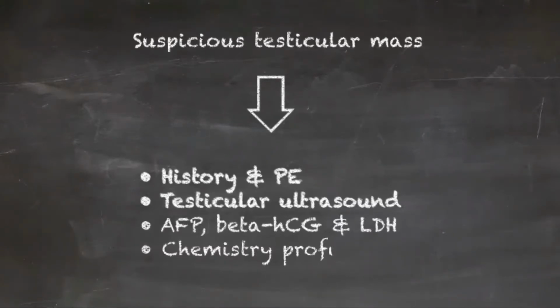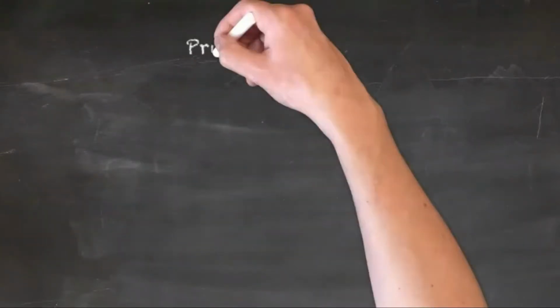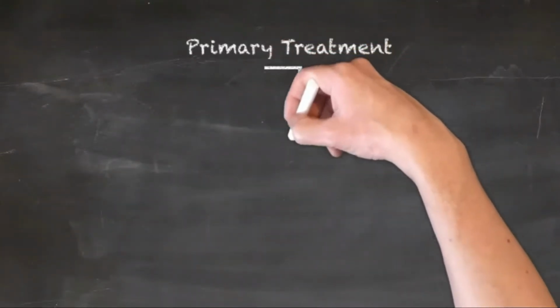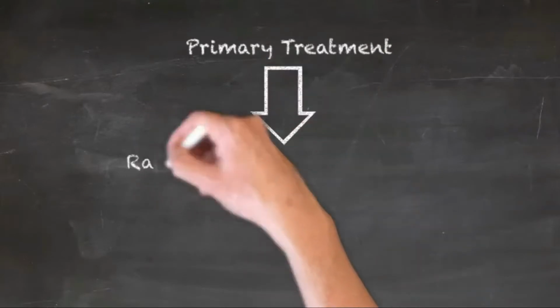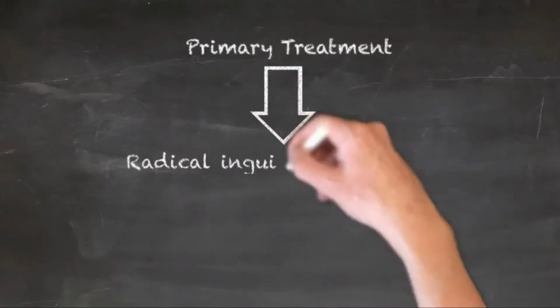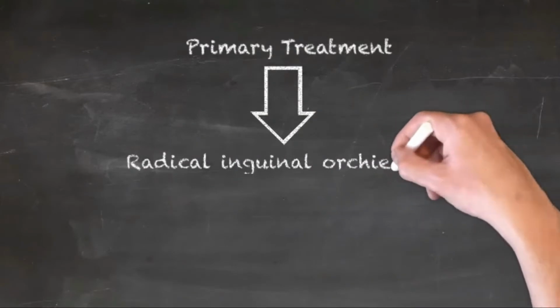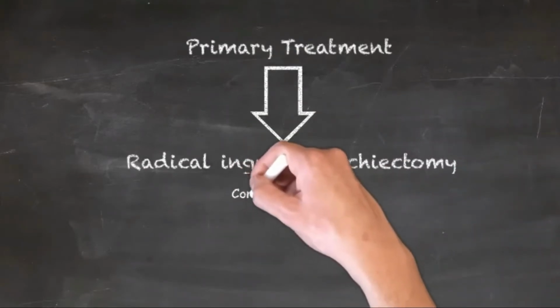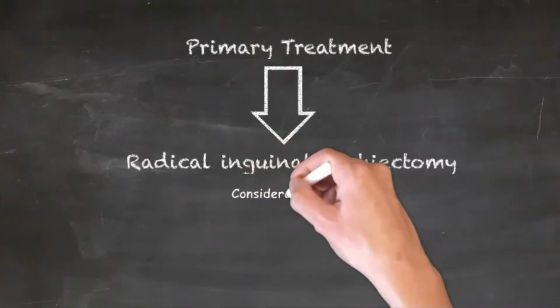Prior to definitive management, patients should be counseled about the risk of hypogonadism and infertility and should be offered sperm banking when appropriate. In patients without normal contralateral testes or with known subfertility, these should be considered prior to orchiectomy.